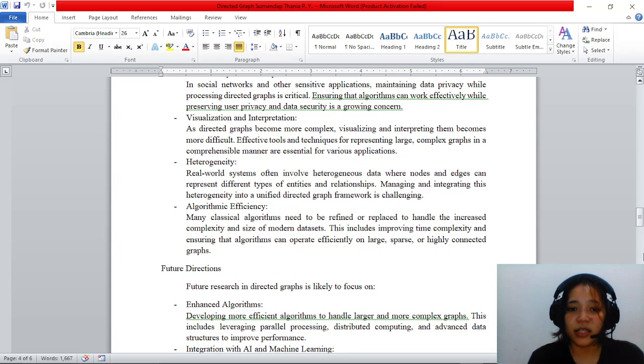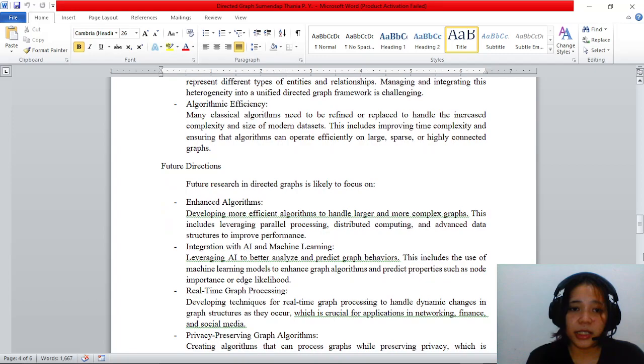Algorithm efficiency. Many classical algorithms need to be refined or replaced to handle the increased complexity and size of modern datasets. These include improving the time complexity and ensuring that algorithms can run efficiently on large, sparse, or highly connected graphs.